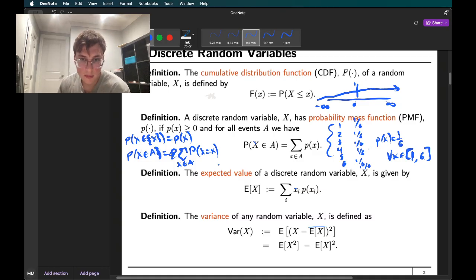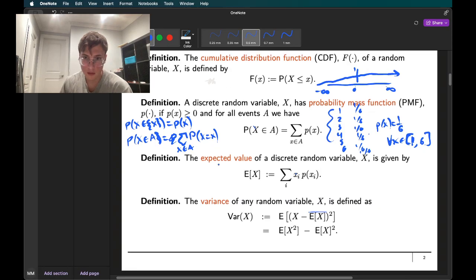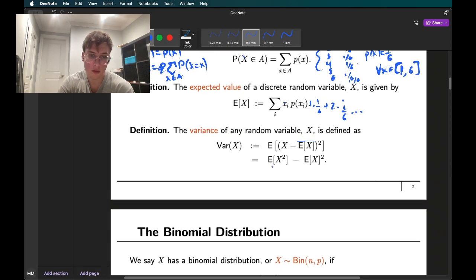Okay. The expected value of a discrete random variable X is given by the expected value of X is equal to the sum of x_i P(x_i). So this is just 1 times 1/6 plus 2 times 1/6, etc. And then the variance is defined by that, and these two are equal.